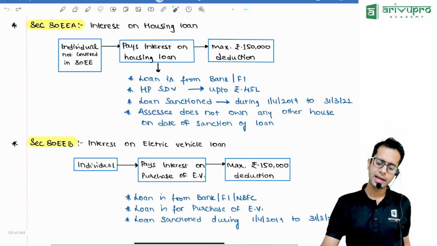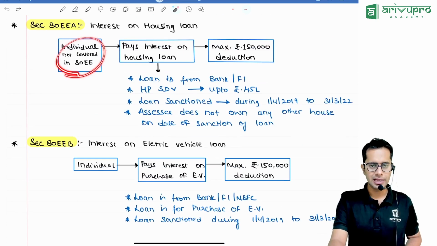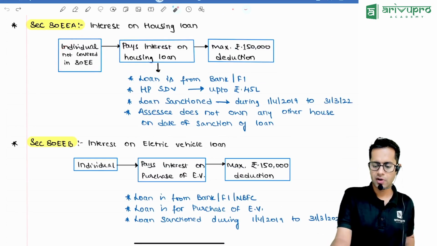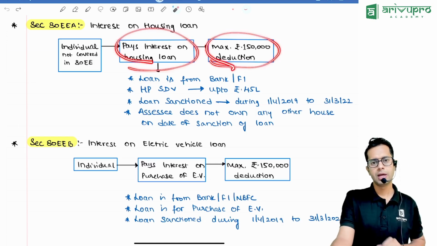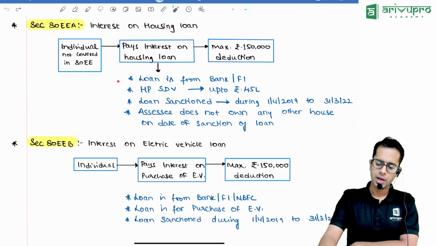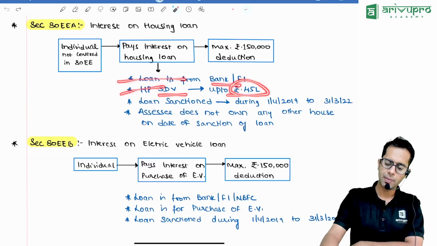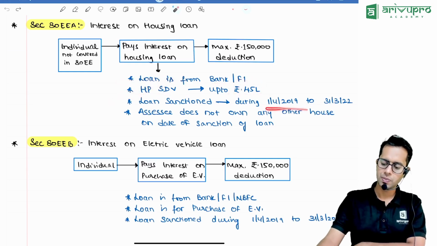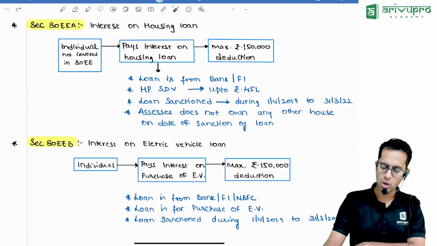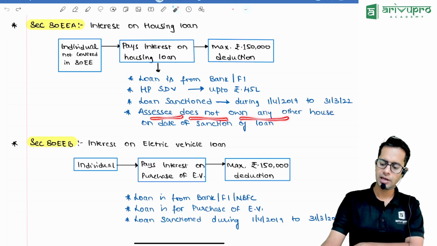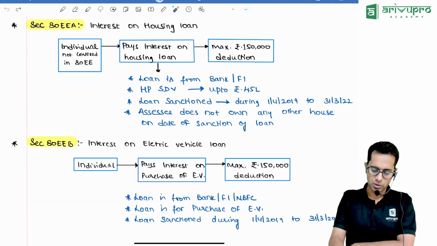80EEA, interest for housing loan. If you are not covered under 80EE, you can take the benefit of this. If you are paying any interest for housing loan, you can claim a deduction of 1,50,000. The loan should be from a bank or financial institution. House property value should be up to 45 lakhs. Loan should be sanctioned from 1st April 2019 to 31st March 2022, and the assessee does not have any other house other than this particular house.